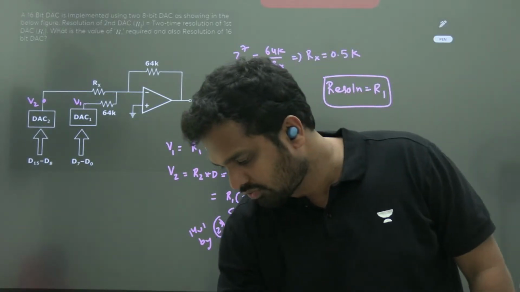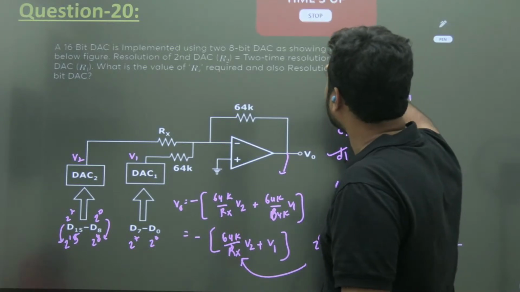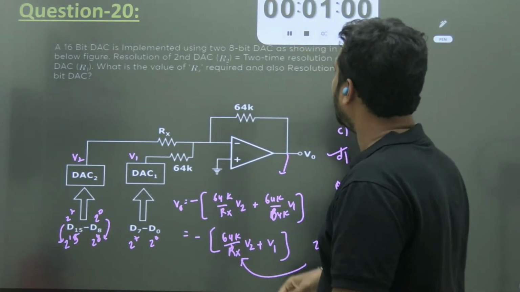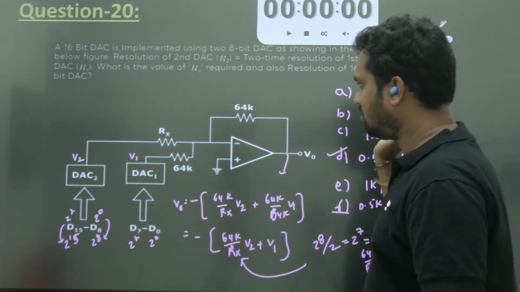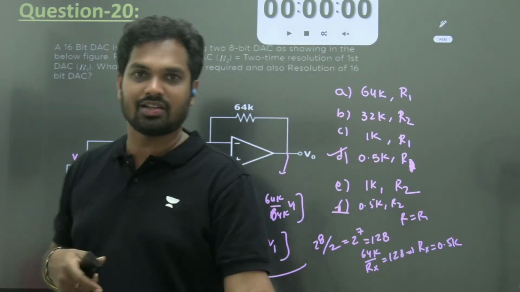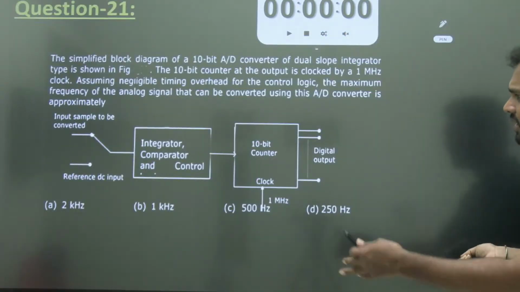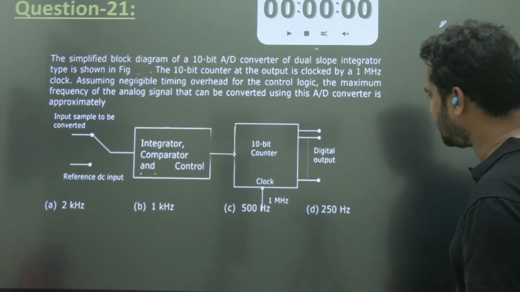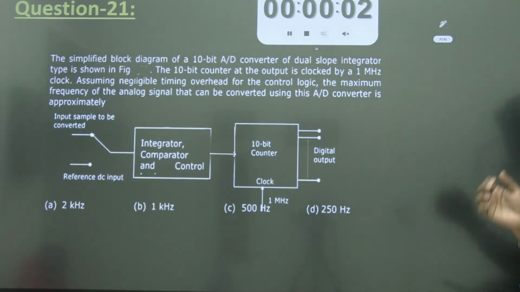So if you are able to do this question, your digital is very good. EC students should definitely do this, right? This level of questions, in our class we will regularly do this kind of questions. I hope you know, this is the level of my class questions. Let's move to the next question. The remaining questions are easy, you can do them. Let's try the last 5 questions of the class.